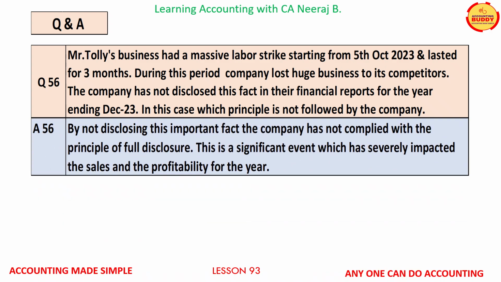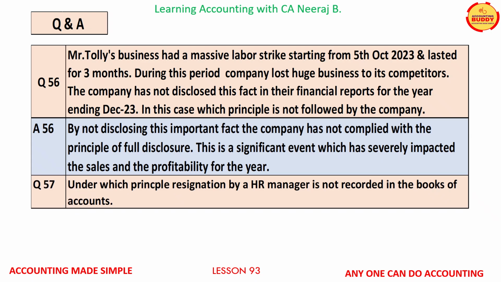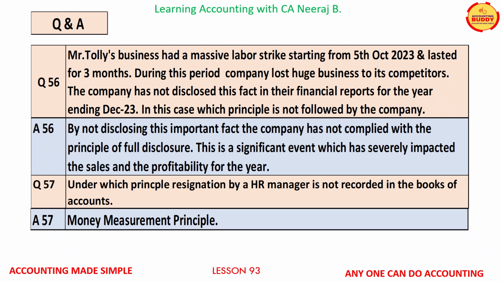The answer is, by not disclosing this important fact, the company has not complied with the principle of full disclosure. This is a significant event which has severely impacted the sales and the profitability of the business and should have been disclosed in the financials of the company. Question number 57. Under which principle the resignation of a HR manager is not recorded in the books of accounts? The answer is money measurement principle.